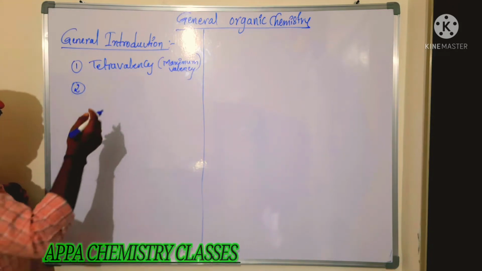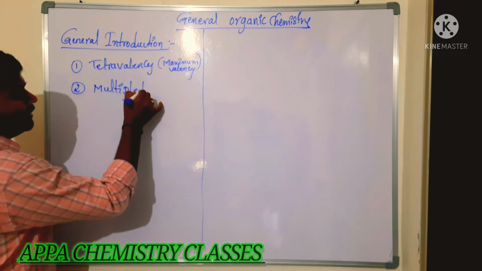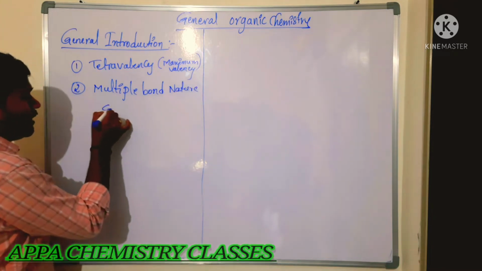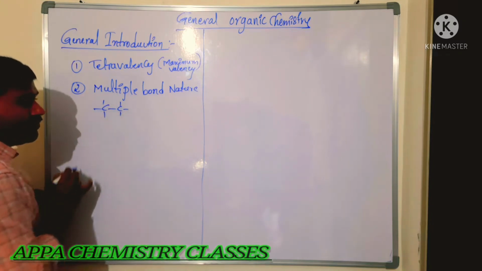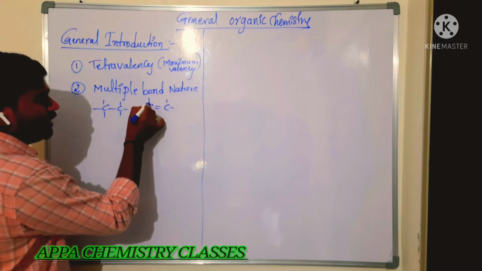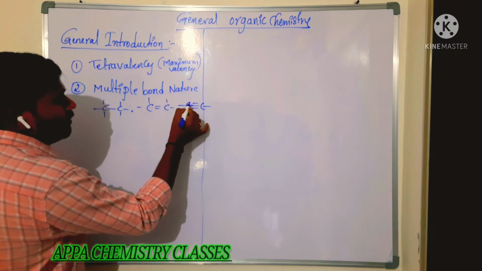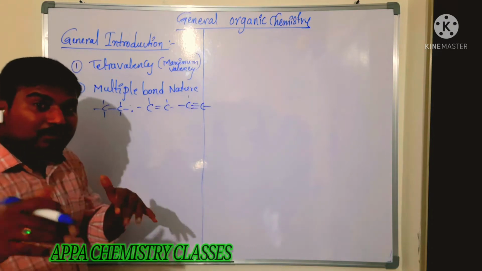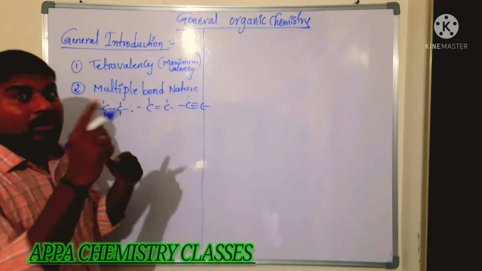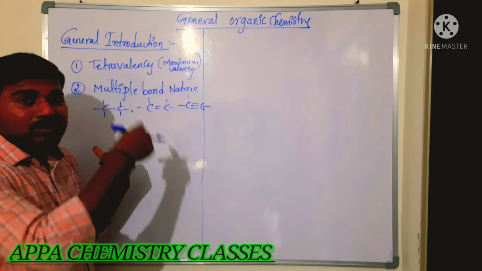Another reason is multiple bond character. Between carbon and carbon we can form single bonds, double bonds, and also triple bonds. All types of bonds are possible with carbon, but that possibility is not there for silicon, germanium, and other elements in that group.